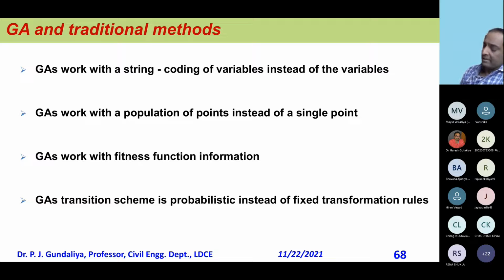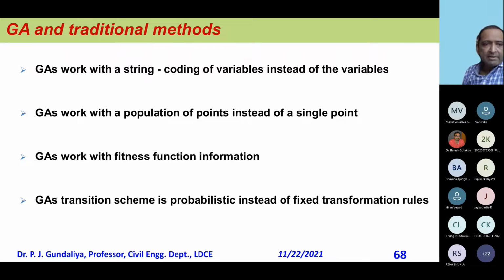But here it is not like that. Here we have to give one string which only talks about 0, 1, 0, 1, 0, 1, 0. So every time step, those 0s and 1s change, and the rest remains. So first you have to convert your variable into binary, and then after getting the solution, you have to convert that binary back into the solution. So it works with 0, 1, 0, 1. It does not work with the real values of the variables. So that is the very first difference.